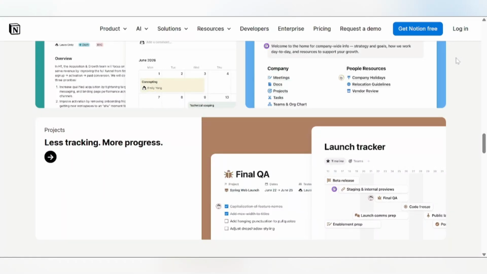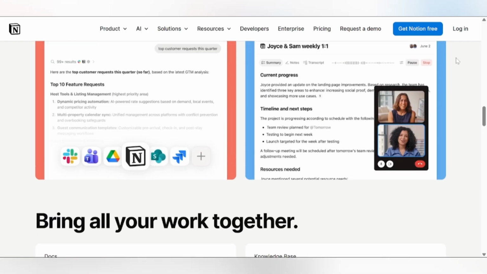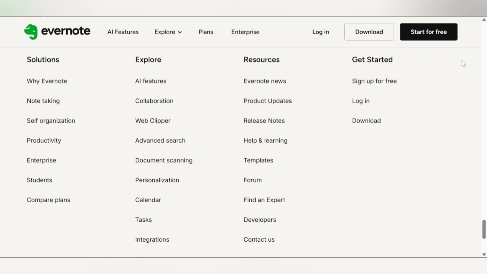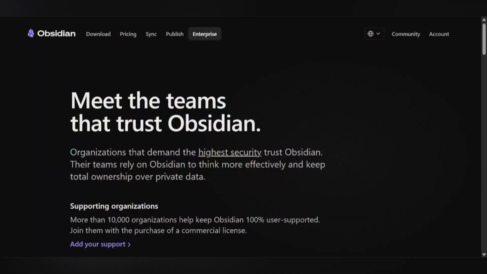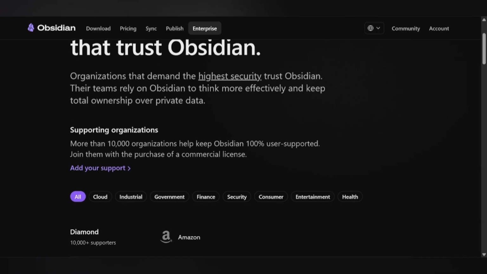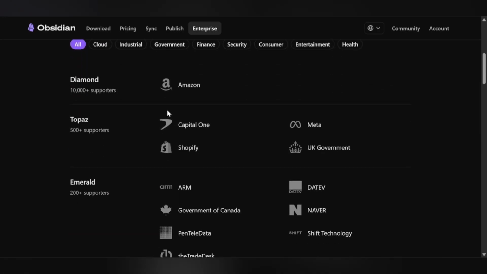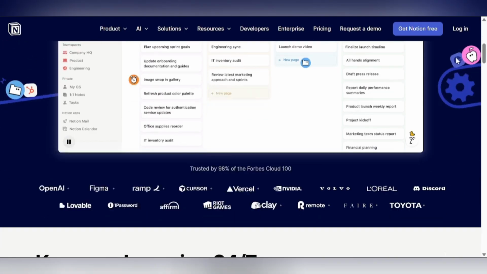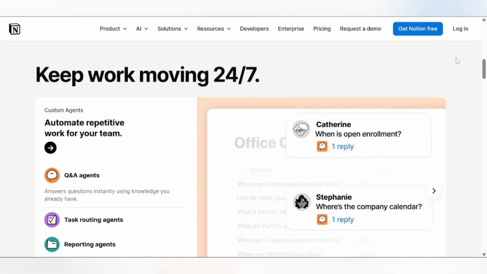Collaboration. Notion is built for teams with real-time editing, comments, mentions, and shared workspaces. Evernote requires an enterprise plan for proper collaboration features. Obsidian is focused on personal use. Team workflows require workarounds. Winner for collaboration: Notion.